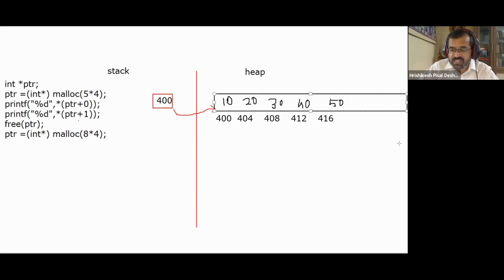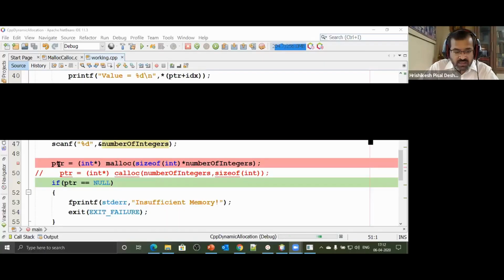And that's precisely what has happened, because we are talking about that address 750, and note that the pointer is again storing the same address. Look at that. Pointer is showing the same address 750. That means the same block. So the data is still there, I said. So let's see whether we get 0 or do we get 10, 20, 30, 40, 50.